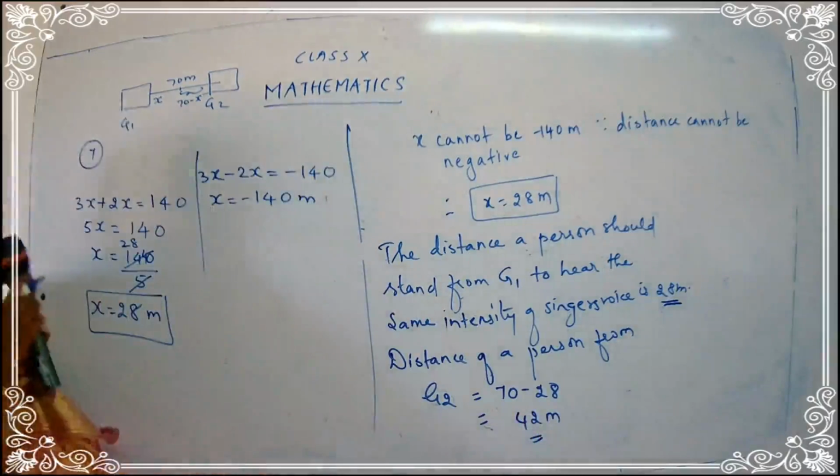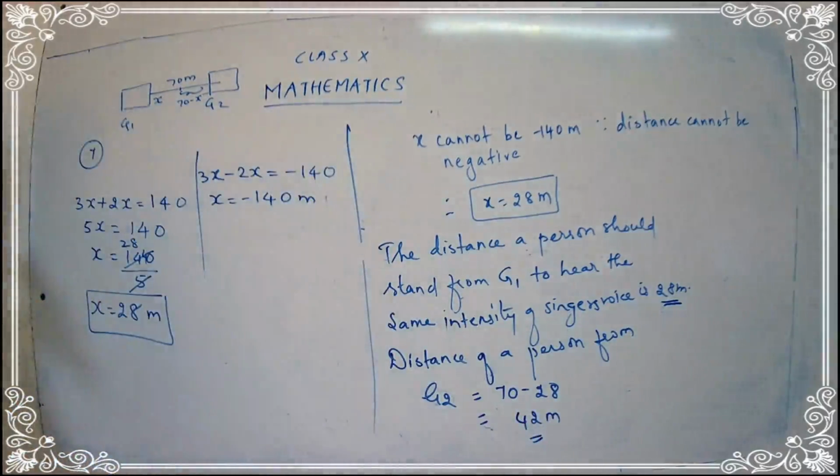You can just complete the sum. So for a man to hear the same intensity of the singer's voice, from gallery 1 the distance should be 28 meter, and from gallery 2 the distance should be 42 meter. So with this we complete our sum number 7.